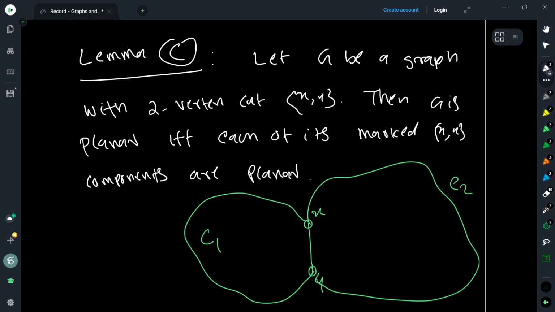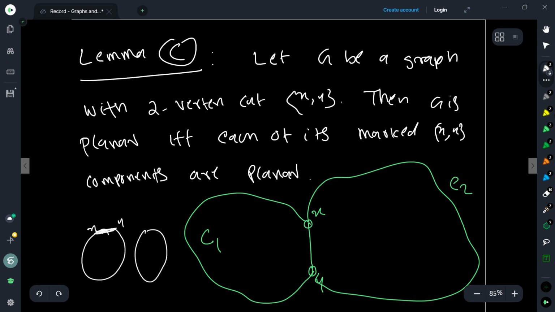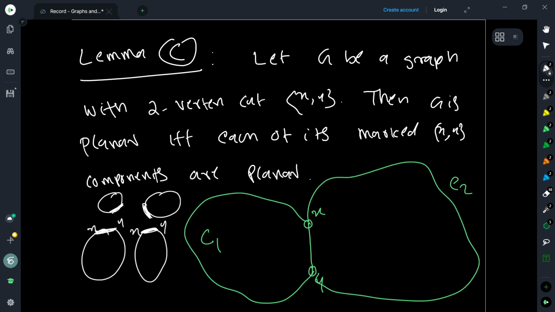Okay. So you are saying that you have some component like this with an xy edge here, then another component with an xy edge here. So if you have several of these, then what will happen? So what is the verification like?